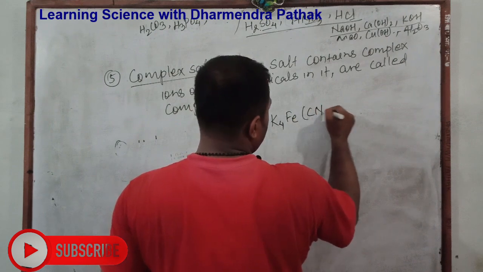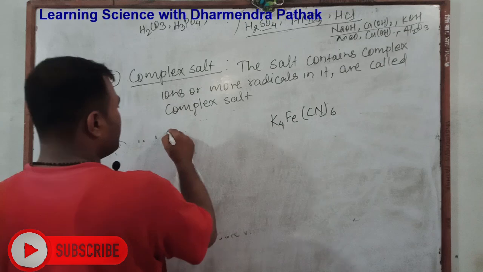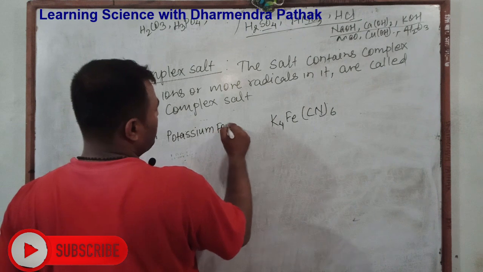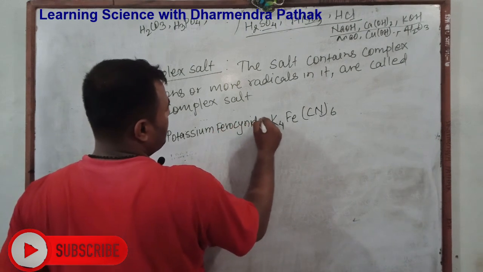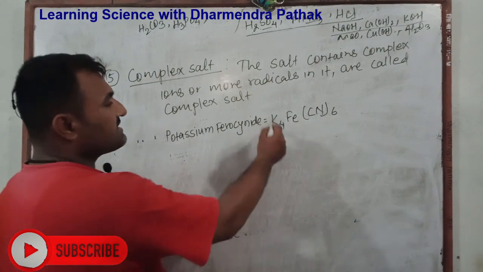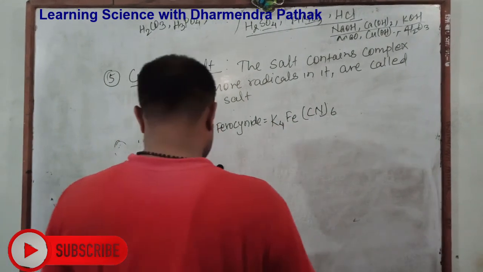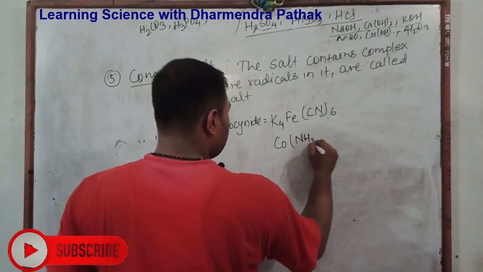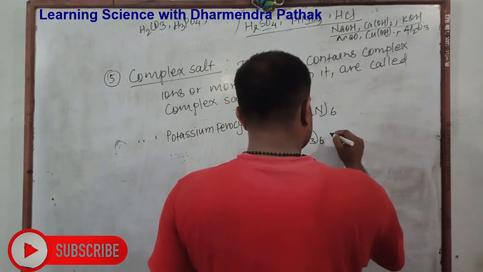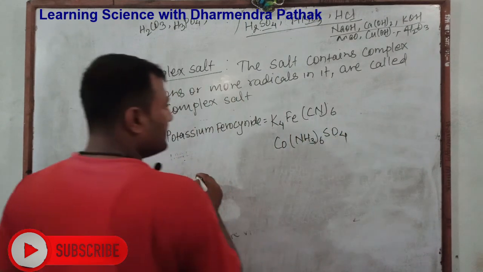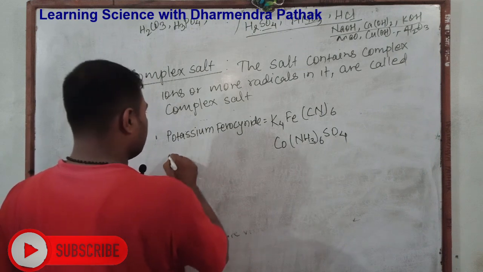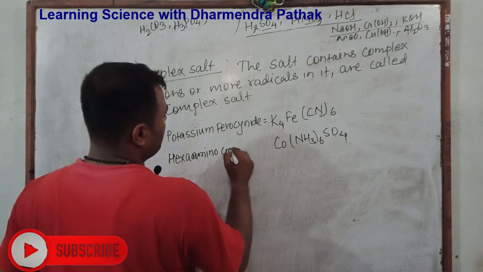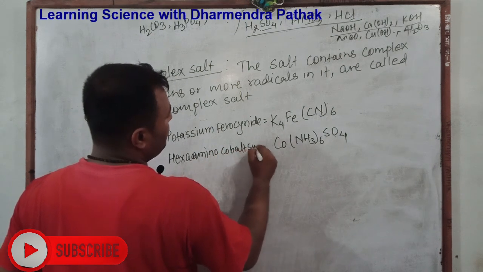In complex salt, a larger number of radicals are present, such as potassium ferrocyanide. It is a complex salt because potassium, iron, and cyanide are all present. Another is hexaamminecobalt sulfate.